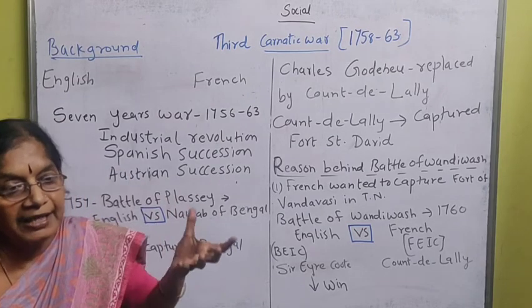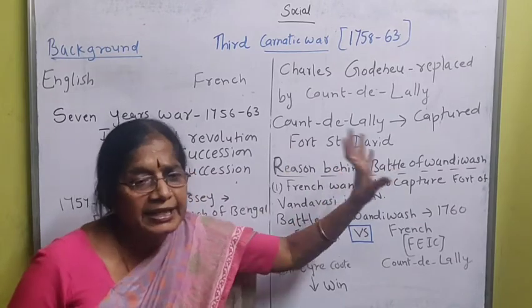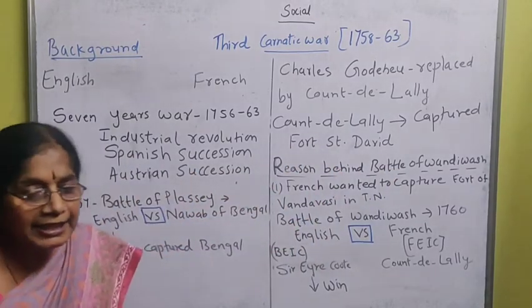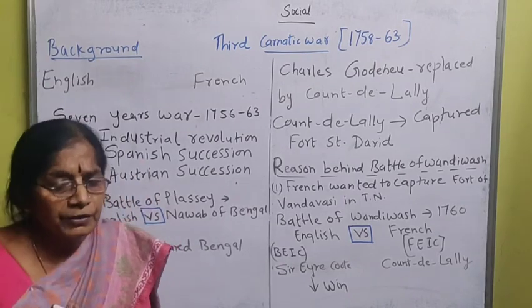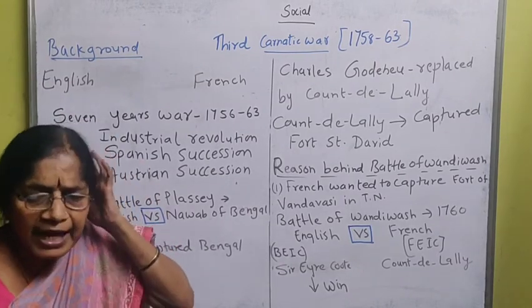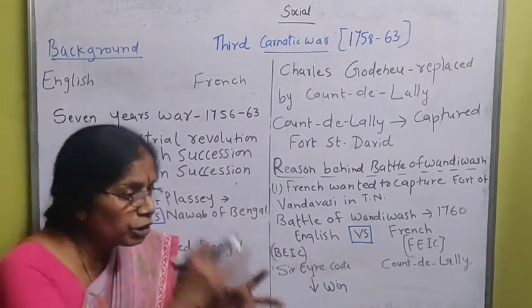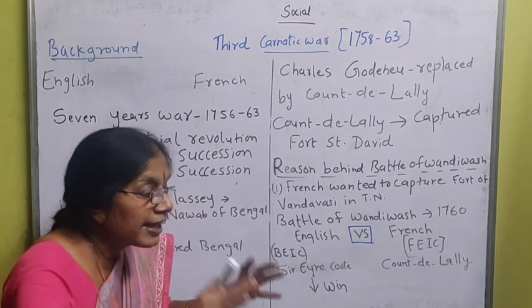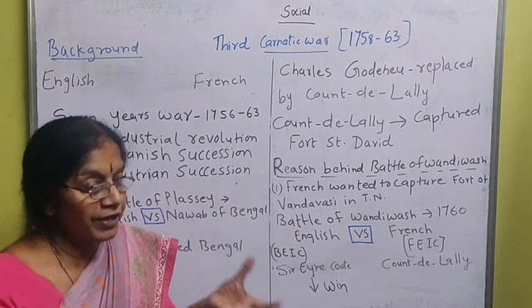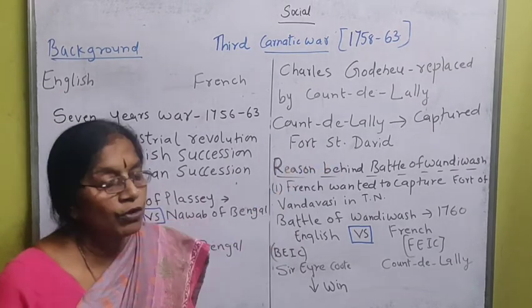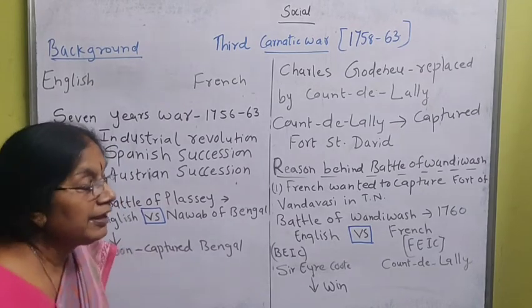He was like Dupleix. As soon as he came, he captured Fort St. David. And then he contacted Bussy, who was in Hyderabad, and called him: you come with your force, we both will go together and capture Madras, because he had high confidence after capturing Fort St. David that he would easily defeat the English.